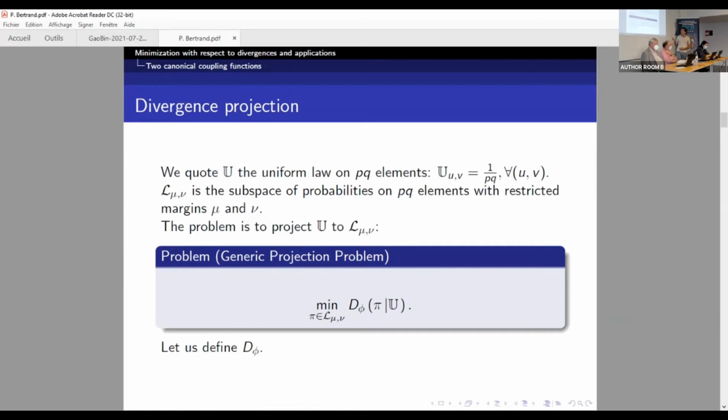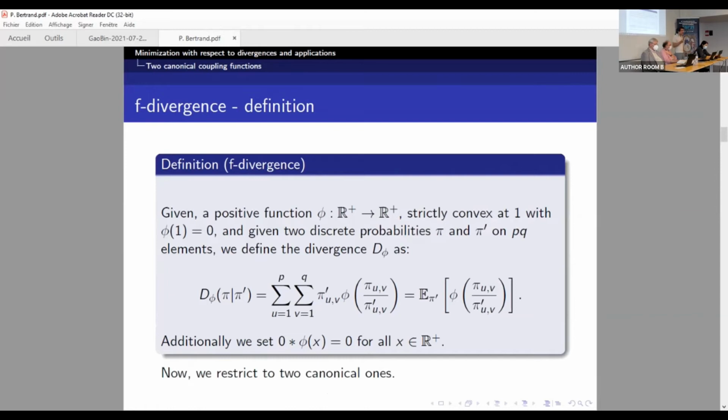And for that, we use D phi, which is a divergence already introduced in the two previous papers, actually, and which is once again introduced there, but we won't insist on that. The formula is the same as before. What we want to see is that phi is a parameter function. So of course it has some hypotheses. Typically, as was said before, it is equal to 0 in 1, and it's strictly convex because we want to minimize. But in the end, there are a lot of functions.